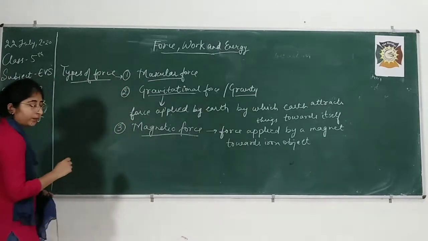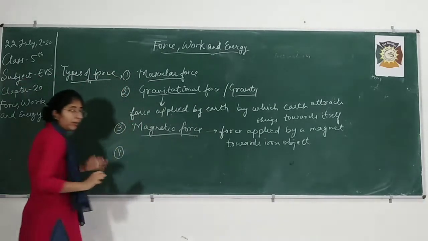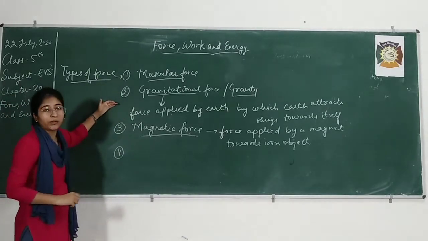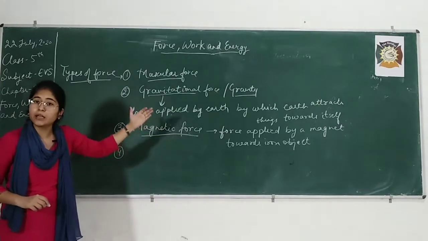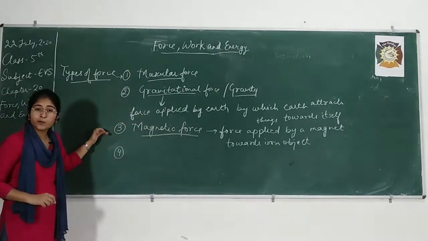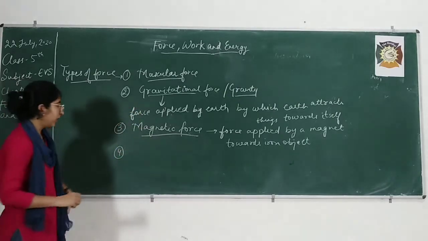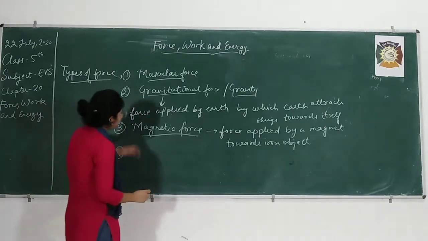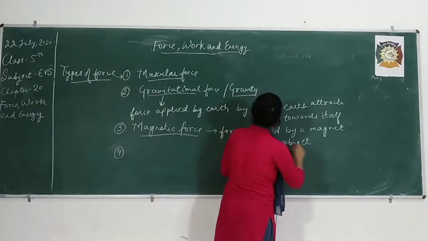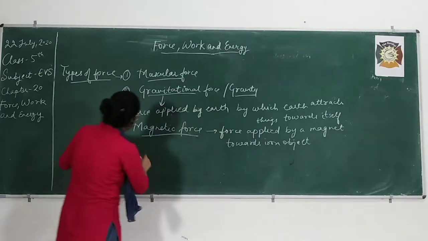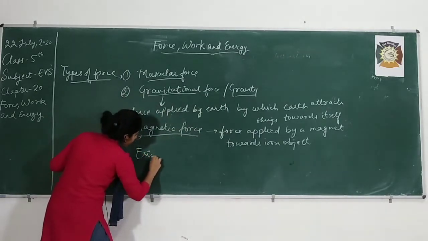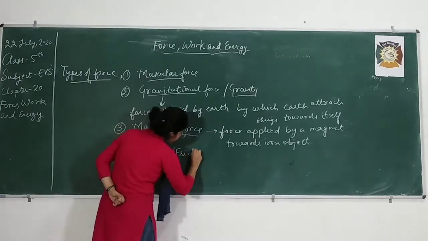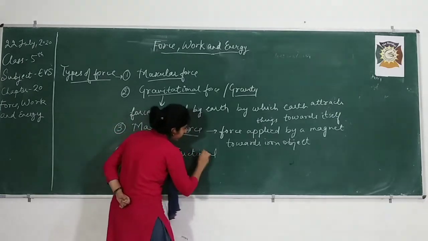Now the fourth one, and which is very important. So listen to it carefully. Number one was muscular force. Second, gravitational force, meaning force applied by Earth. Third one was magnetic force, meaning force applied by a magnet to pull iron objects towards itself. After that, fourth one is friction, or you can say frictional force, right? We generally call it friction.